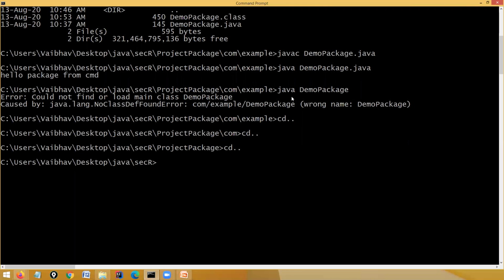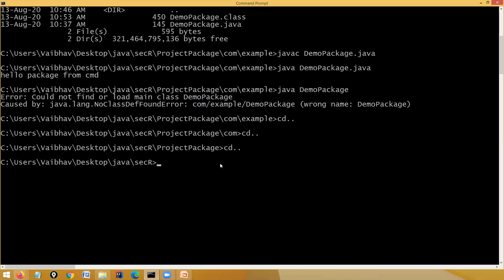It's not normal, as Chitra came up with, that when I execute the dot java file it executes, but when I execute the dot class file it looks for the complete path. There are different procedures involved with packages. Yesterday we saw one, today we are going to see another. That's why for this particular topic it's better if you go with CMD as well, or else if you are doing it on an IDE, then no issues.